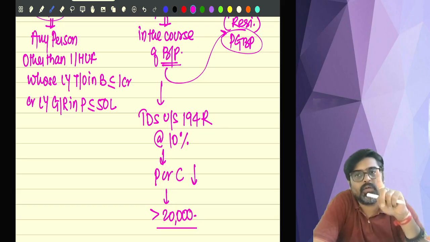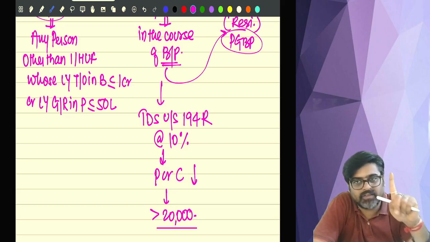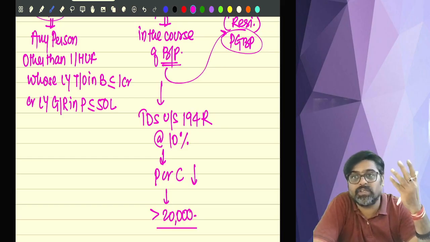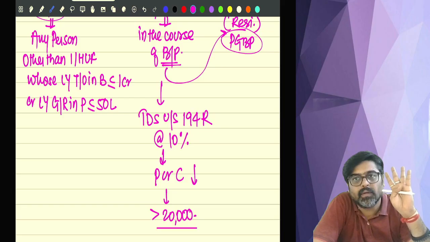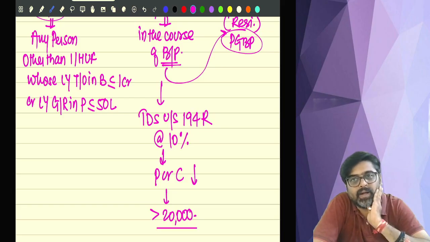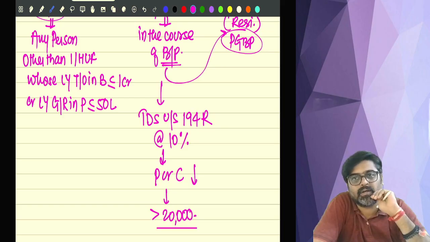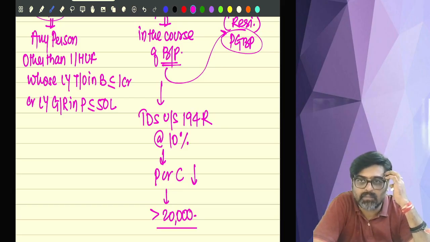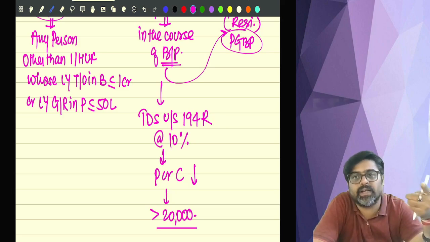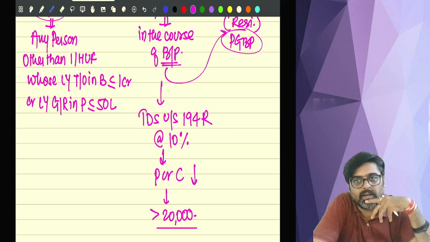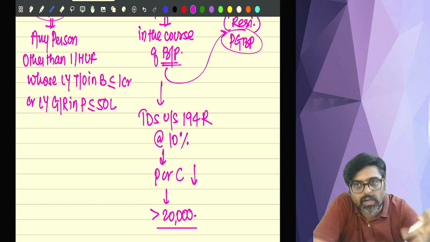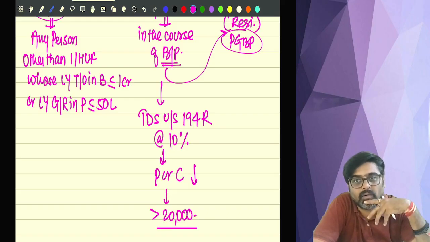Now I will tell you only one page in the ICI study mat for that procedural part. When will the TDS return be filed, what will be the format of the TDS return, what will be the due date of the TDS return? When will the TDS be deposited to the government, monthly payment has to be made. Which month's TDS will be deposited in which month, how will that TDS be paid? Whether by way of electronic modes, online payment, how will you deposit that TDS to the government?